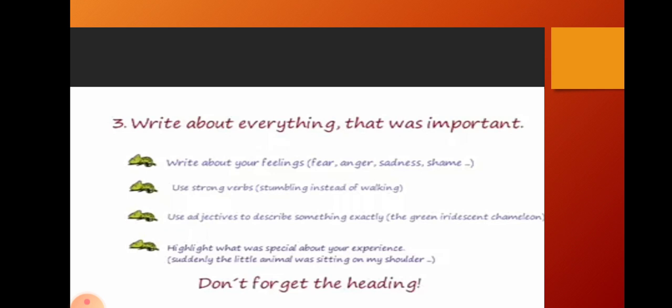Use adjectives to describe something exactly. You have to exaggerate. Then only the person who reads your report will feel happy to read. Then highlight what was special about your experience. Suddenly the little animal was sitting on my shoulder, like that.